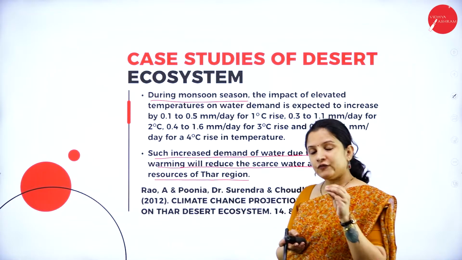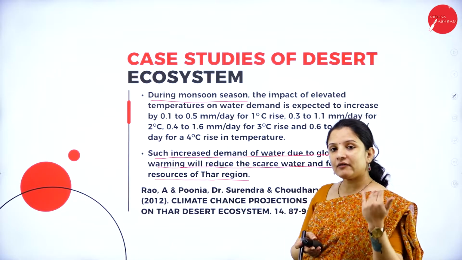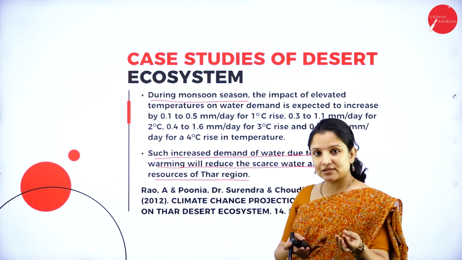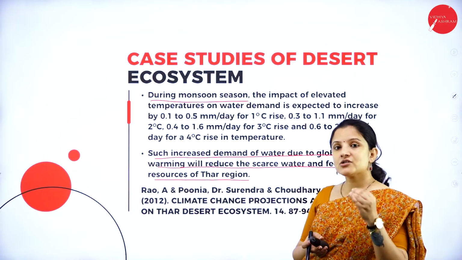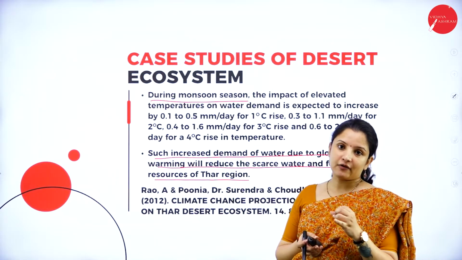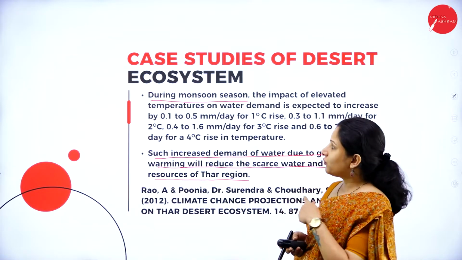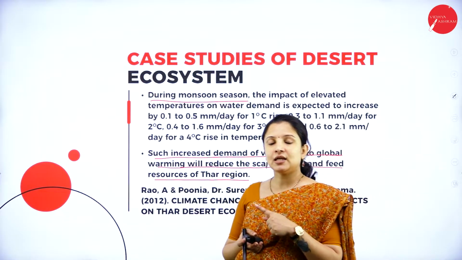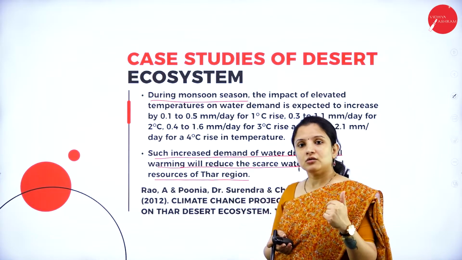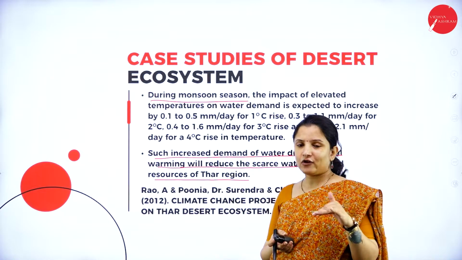We might think that, okay, the Thar region is arid anyway, so what might happen? But even there, the change in the climate can alter the complete population of the flora and fauna of that region. So what happened according to this case study? The temperature increased. There was not much increase in the annual rainfall, but a little increase.